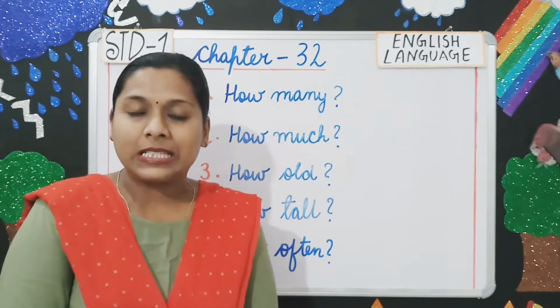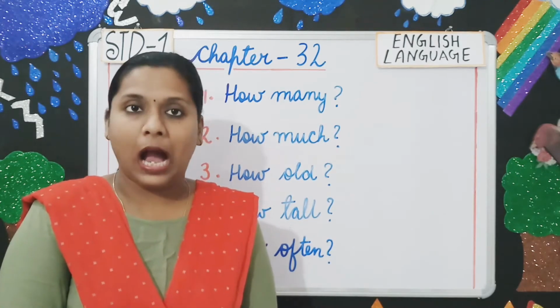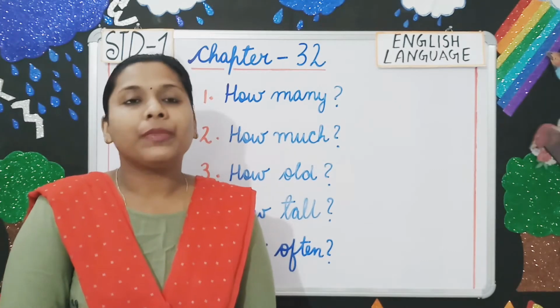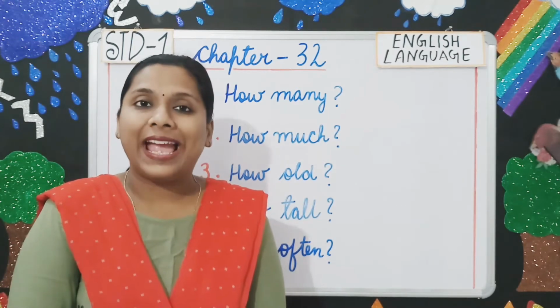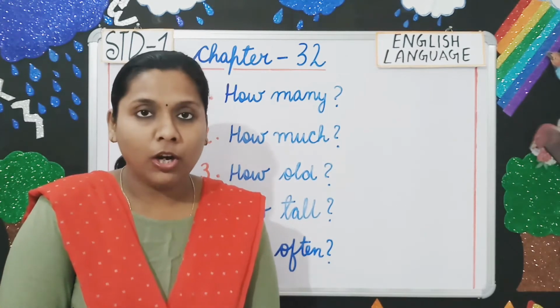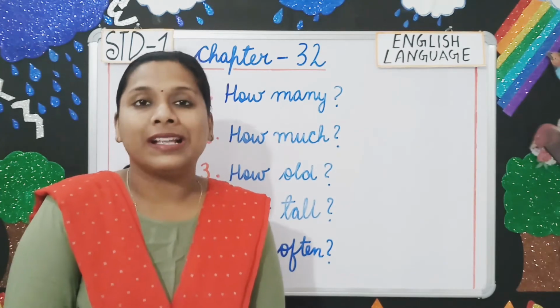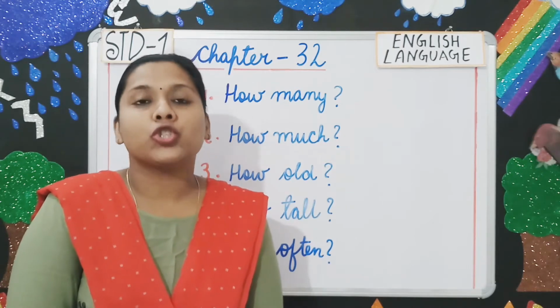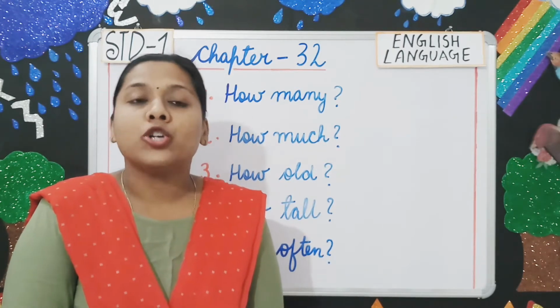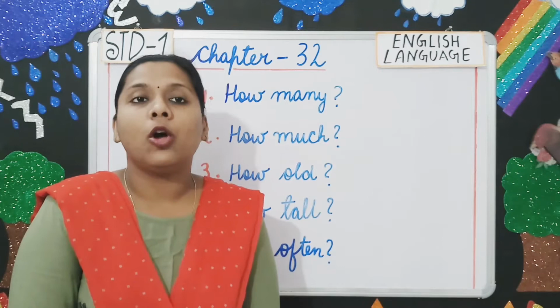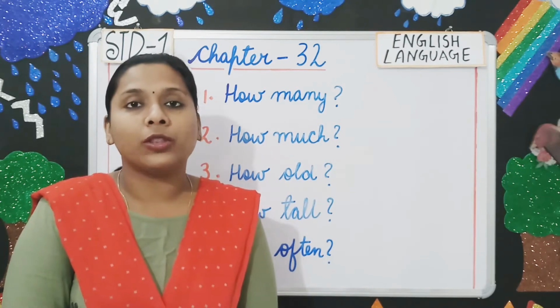Countable noun means the things which you can count. For example, how many apples are there on the table? Here, you want to know the quantity of the countable noun, that is apples. So you can say there are 2 apples on the table or there are 3 apples on the table.